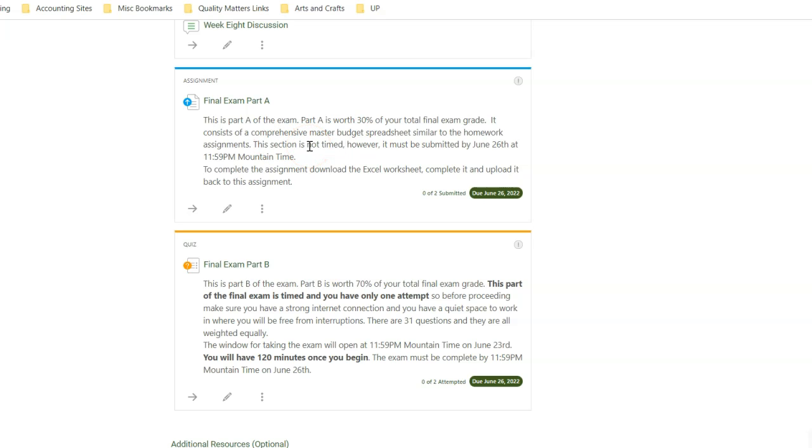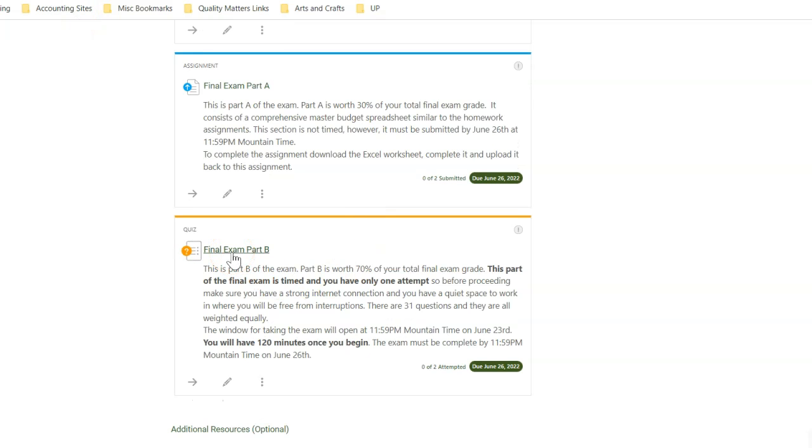It will open up 11:59 p.m. on June 19th. So Sunday at 11:59 p.m. it's going to open. It'll be open all week. You can complete this part of the exam at any time during the week. It's not timed. Just need to download the Excel worksheet, complete it, and upload it when you're finished. Just need to have it submitted by June 26th at 11:59 Mountain Time. And again, this will be an Excel spreadsheet very similar to the homework that you did. And it is part A of the final, and it is worth 30% of the total final exam grade.